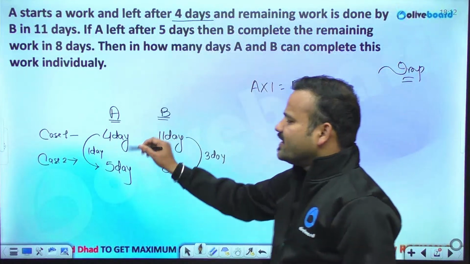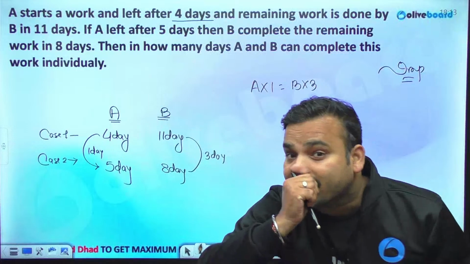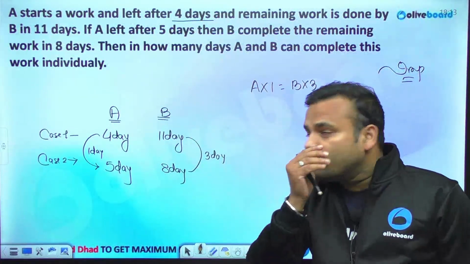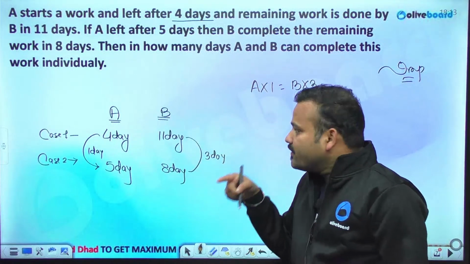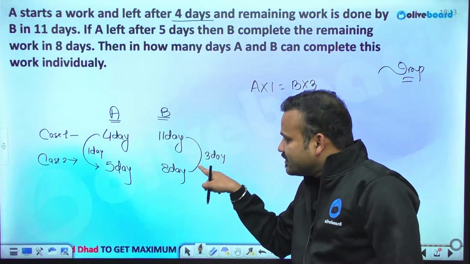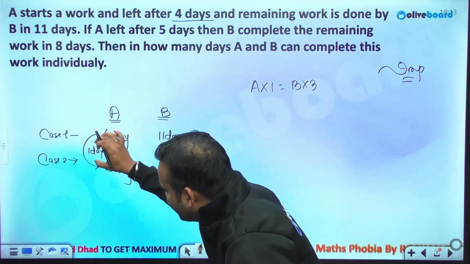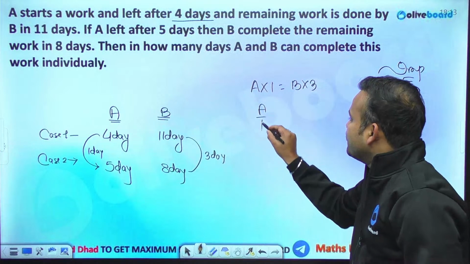In that particular 1 day, if A is staying for 1 more day, what is happening? B will be going back to his home after just 8 days. Before, he was going at 11 days, now he is staying for just 8 days. That means in this particular 1 day, A is performing the work which is performed by B in 3 days. Hence the ratio of efficiency of A and B becomes 3 and 1.